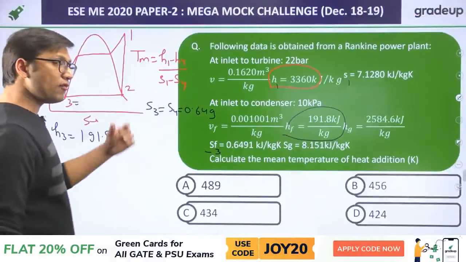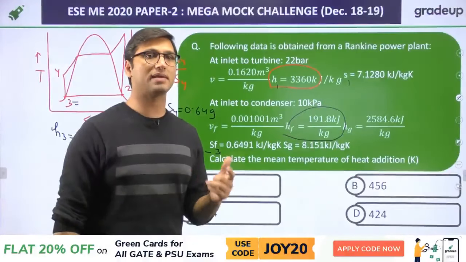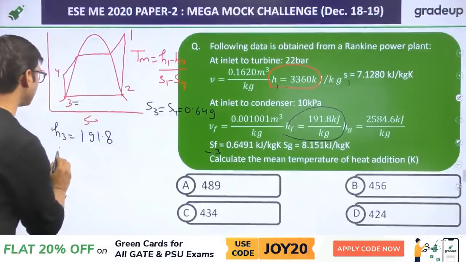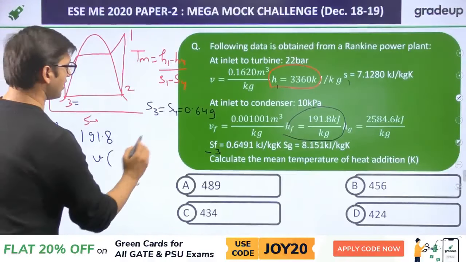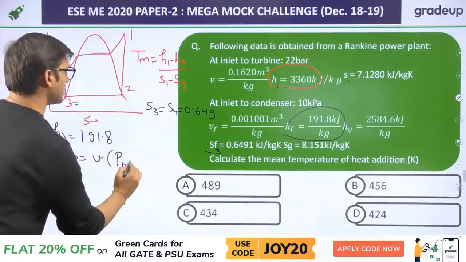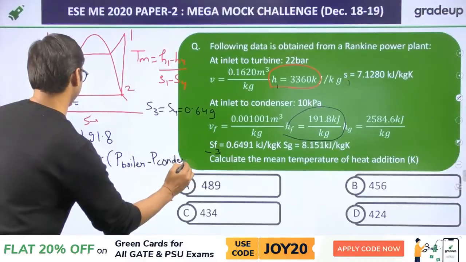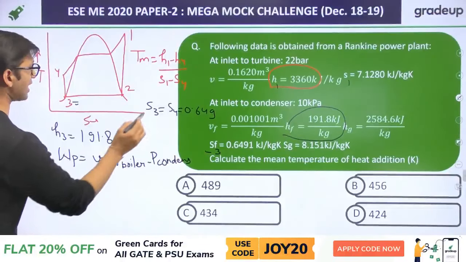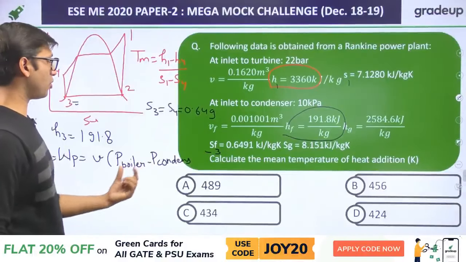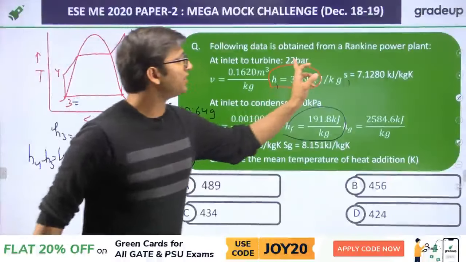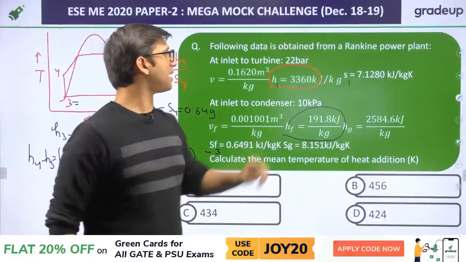Now, how can we find the value of H4? We know that pump work is equal to H4 minus H3. Work done by the pump is equal to specific volume into the boiler pressure minus condenser pressure, and this is also equal to H4 minus H3. By using this approach, we know that boiler pressure is 22 bar, in kilopascal this will be 2200 kilopascal.